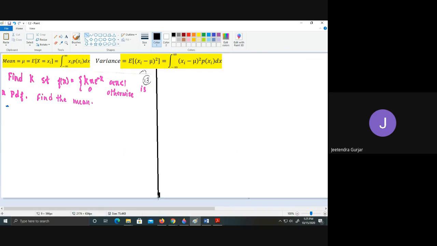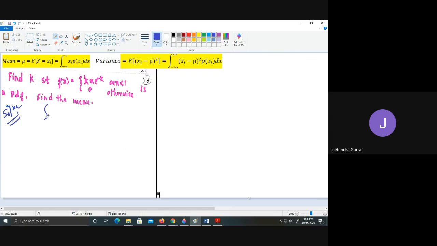Yes, this is a probability distribution function, and then they are told only to find the mean. Okay, students. I will simplify this, a very simple one we have. I will start with the solution. We know already that to find the mean, we have given the formula, only the mean is required here.